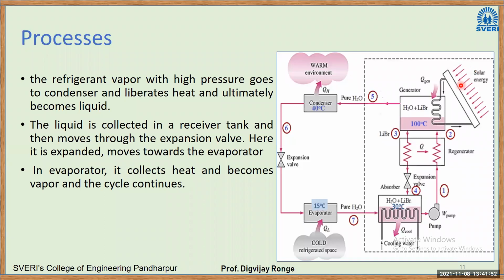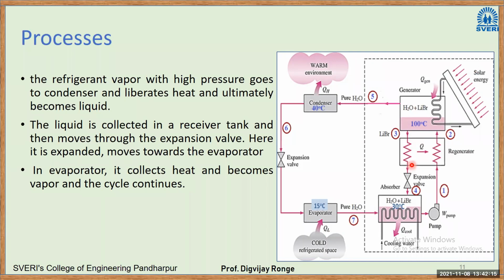So solar energy. There is a flat plate collector. It will absorb the solar heat and convert it into heat. There is water piping, so hot water is passed through this generator. It will heat this solution. Again, in this case, ammonia will be separated and passed to the condenser. Weak solution will be passed again back to the absorber.